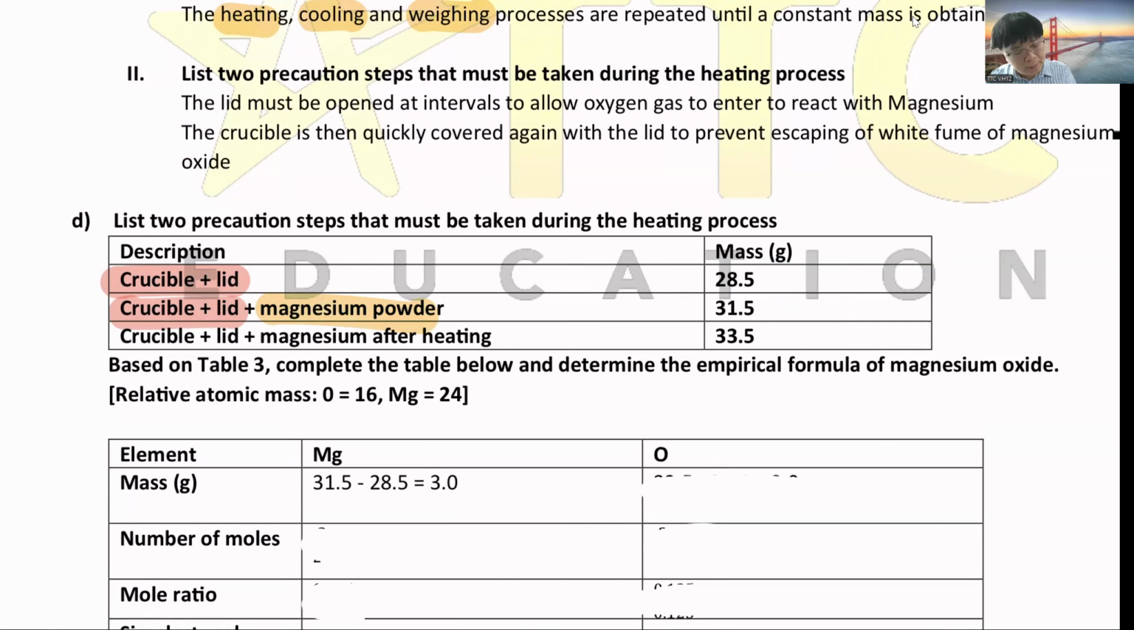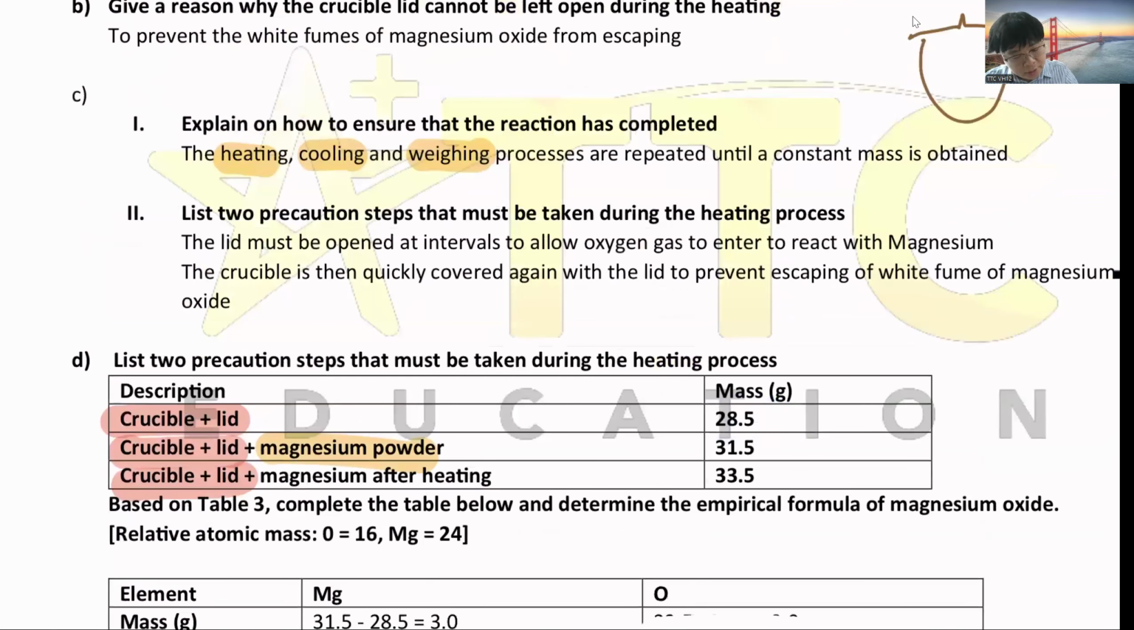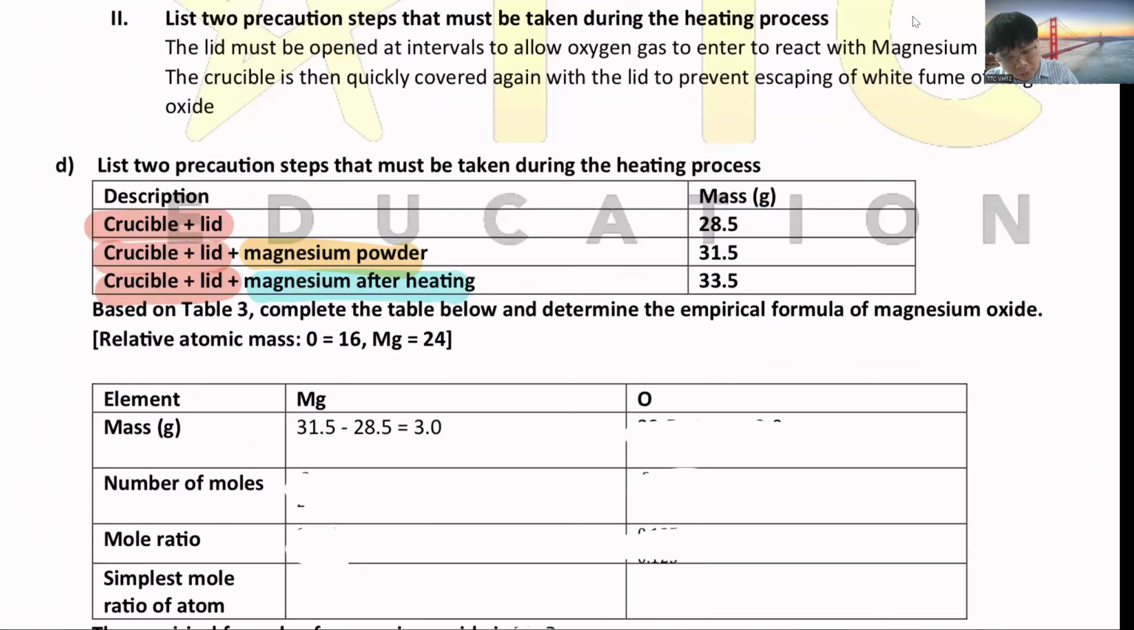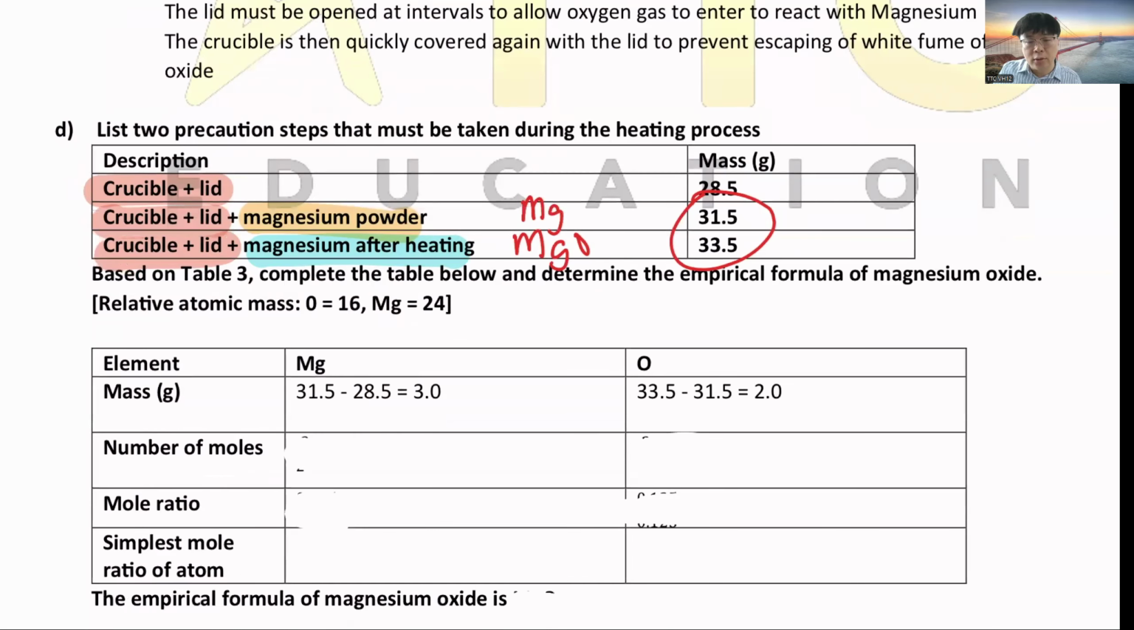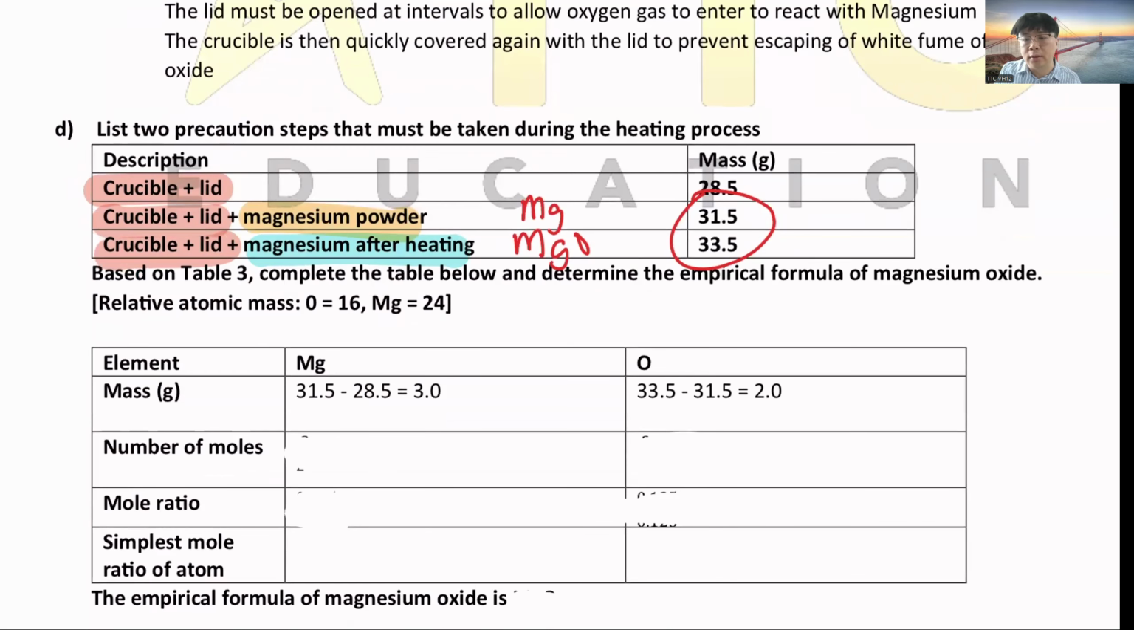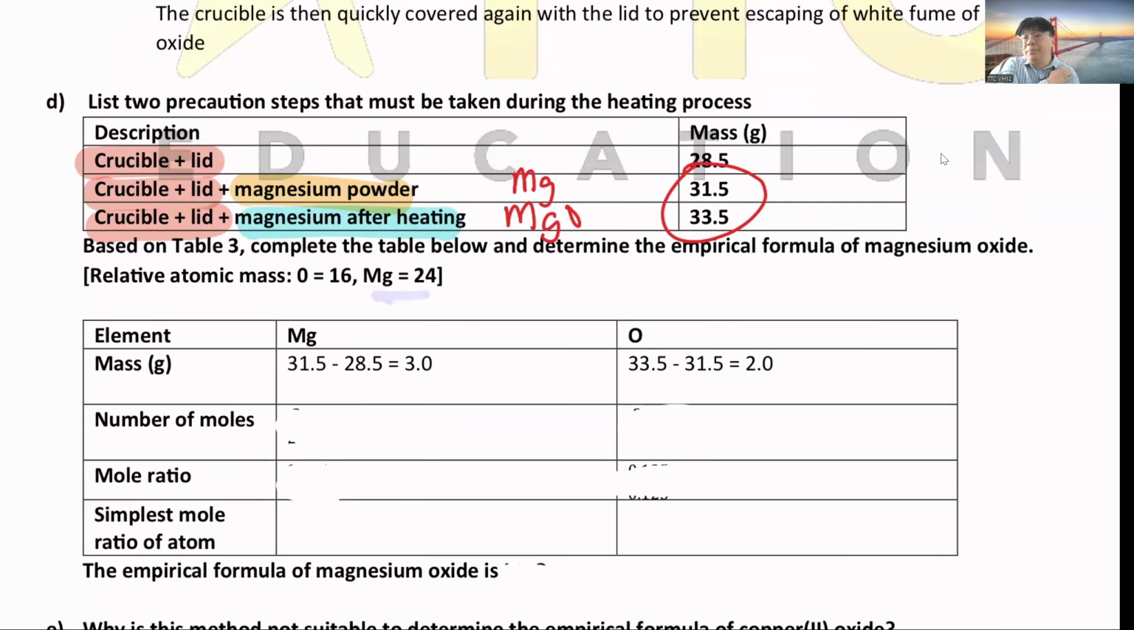Then after that, magnesium after heating is mentioned because magnesium after reacting with oxygen becomes magnesium oxide. So you take this to minus off, because one is Mg, one is MgO. So you minus 33.5 minus 31.5, then you're able to get the mass of oxygen. After that, divide by the molar mass. At exam time, they might give you X, Y, Z, meaning they don't tell you it's magnesium. They might give you metal X, then it's the same concept. Then you divide by 24, and oxygen divided by 16, you will get the same.